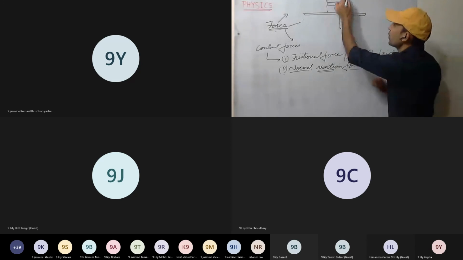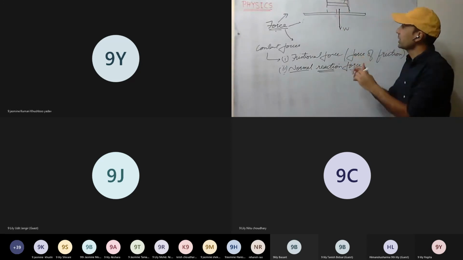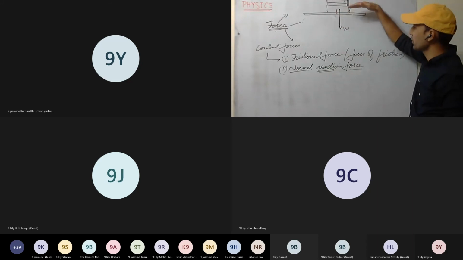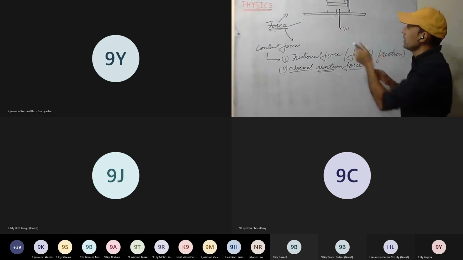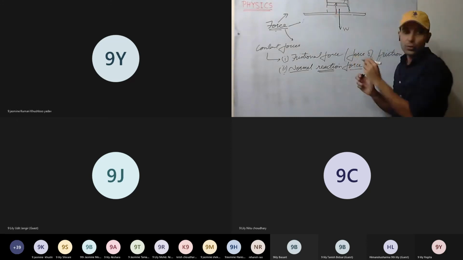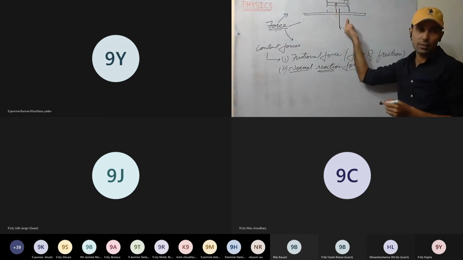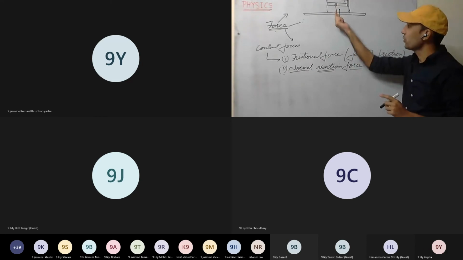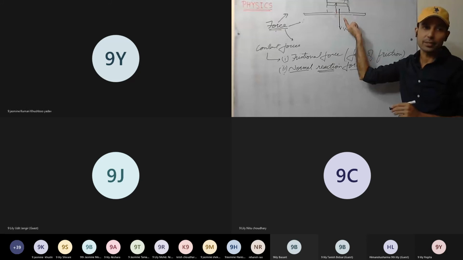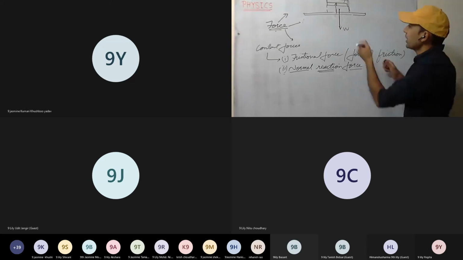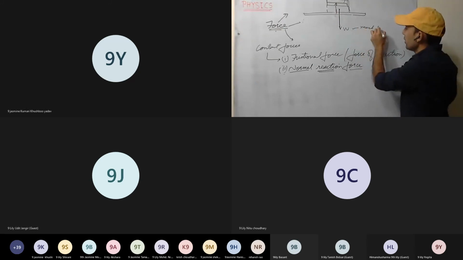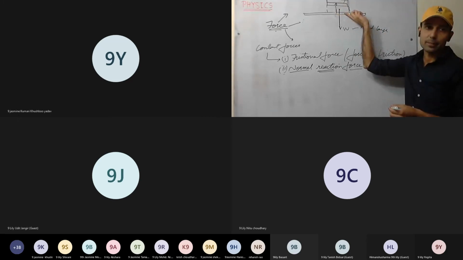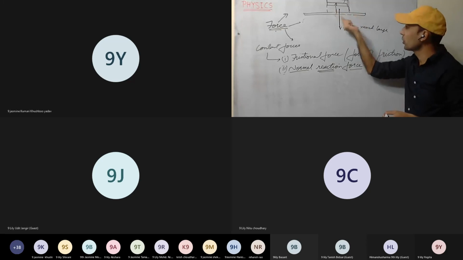So this block, it is having weight. It will apply force on this tabletop, and similarly, this tabletop will apply the force, and these two forces are equal. Okay, these two forces are equal. The normal reaction force, they are equal but opposite in direction. Okay, if the weight is much larger, what will happen? It will break. It will break because the table won't be able to hold that.